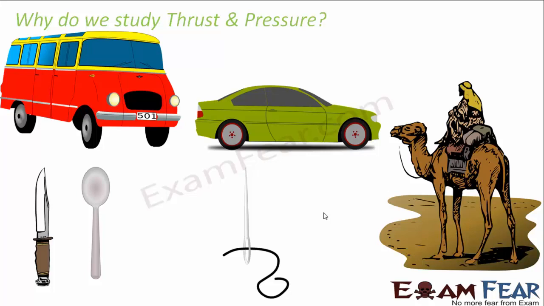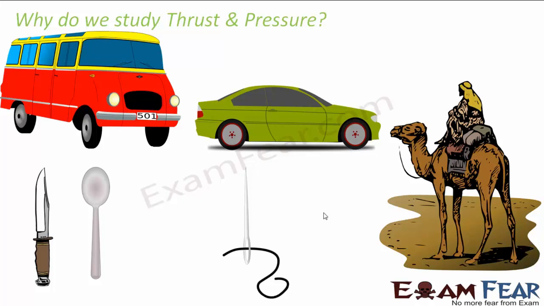So these are some of the things which we have seen. We know that these things are true. Why are these things happening? I mean, why is it that things which are used for cutting objects have sharp edges? Why is it that heavier vehicles have thicker tires? How can camels walk easily over sand, but it is not possible for everybody else? So these are some of the things which remain unanswered without the knowledge of thrust and pressure.